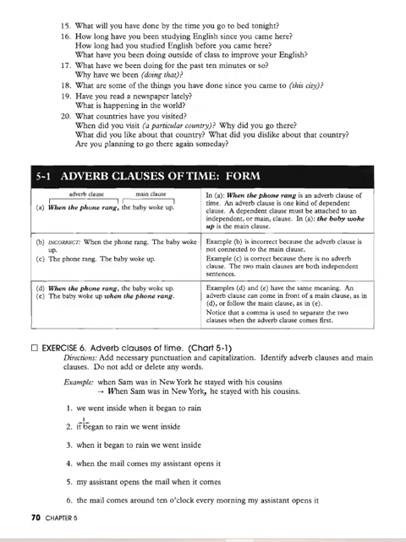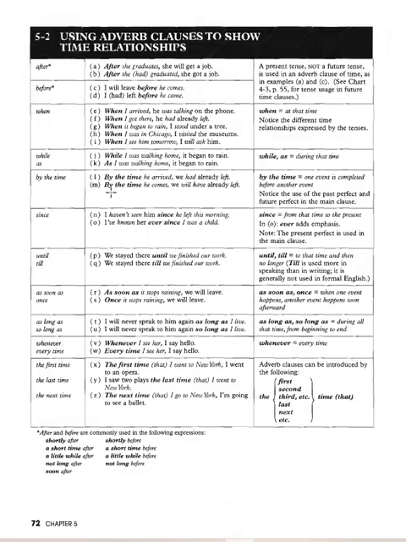So when Sam was in New York, he stayed with his cousins. When we went inside when it began to rain. So here you need a capital W. It began to rain, we went inside. When it began to rain, we went in. So you need to have when. Okay, so that's how you do that exercise.